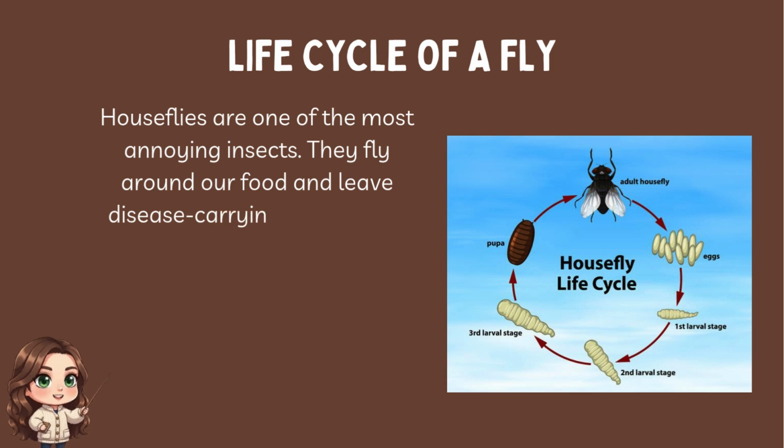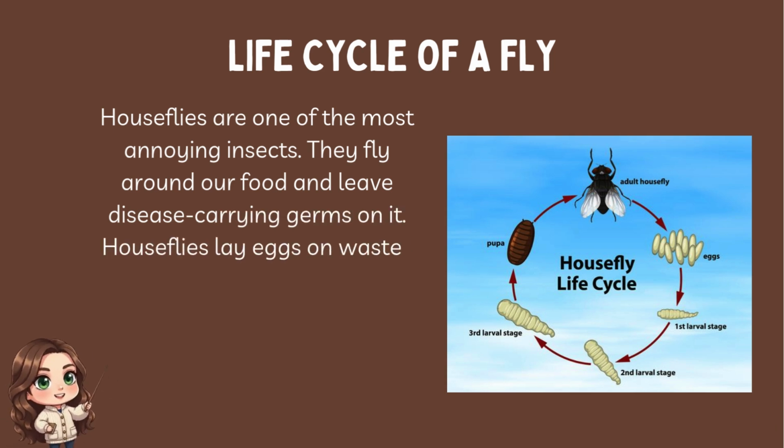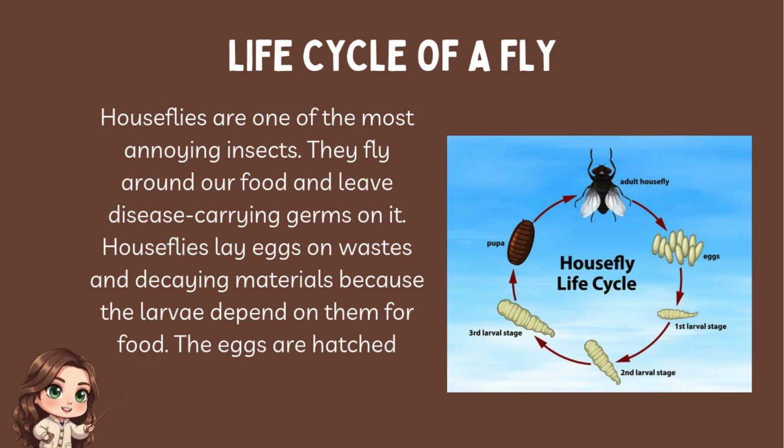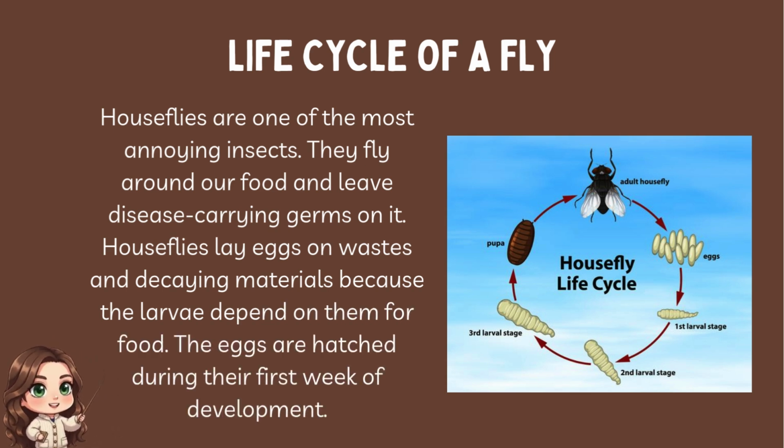They fly around our food and leave disease-carrying germs on it. Houseflies lay eggs on wastes and decaying materials because the larvae depend on them for food. The eggs are hatched during their first week of development. Life cycle of a bee.